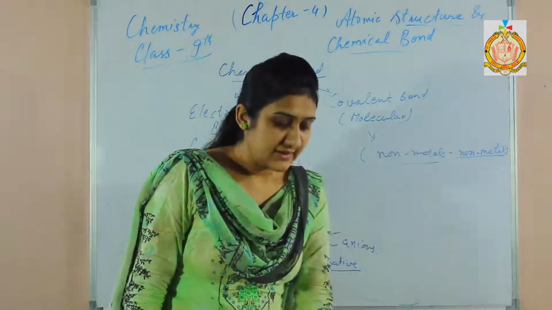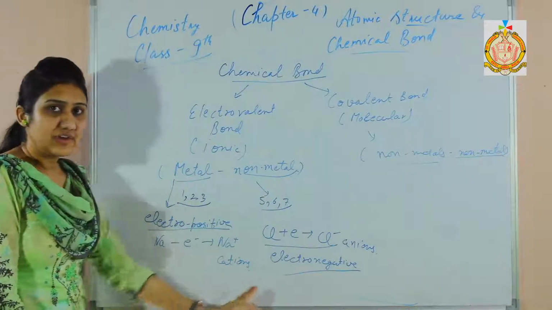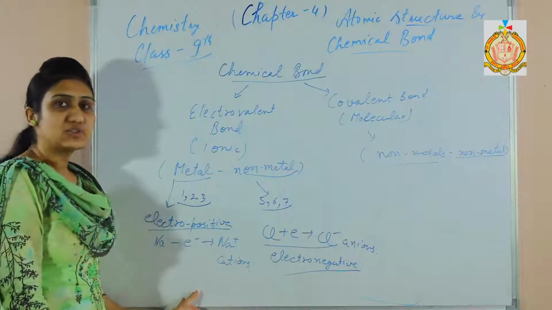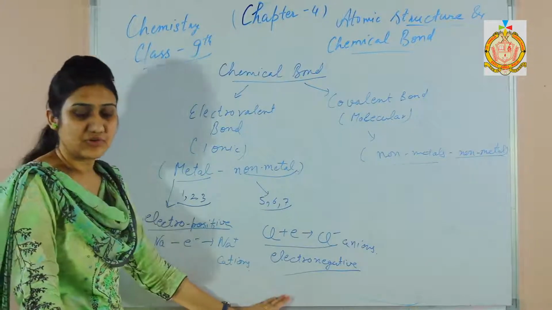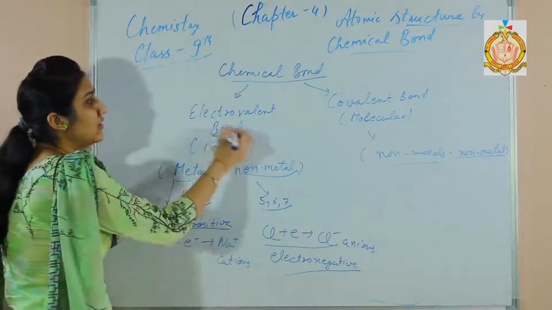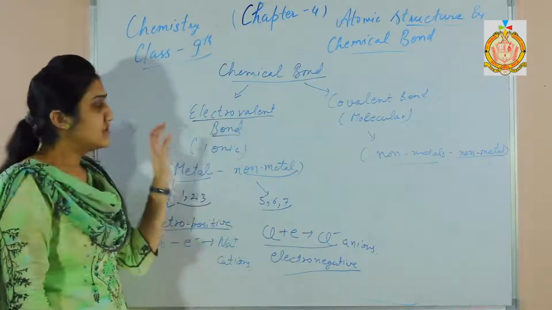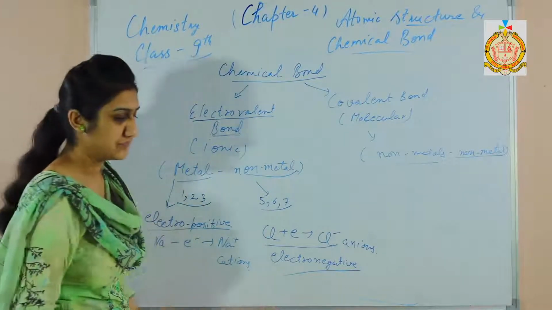The cations and anions, being oppositely charged, have a force of attraction between them. Due to this electrostatic force of attraction, the bond is formed, and that bond is the electrovalent bond.